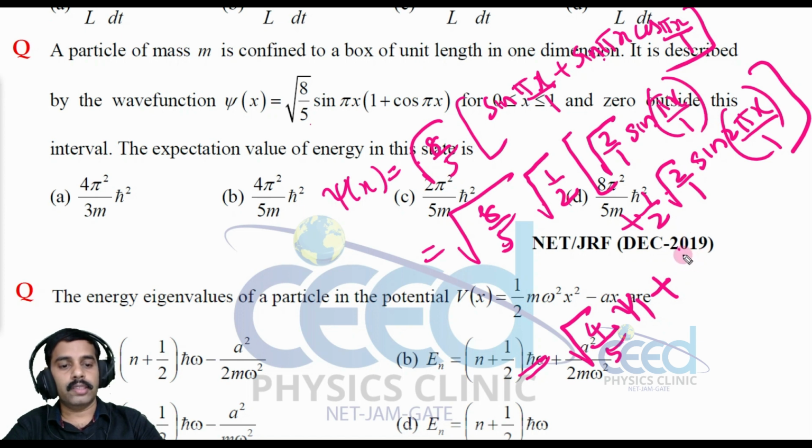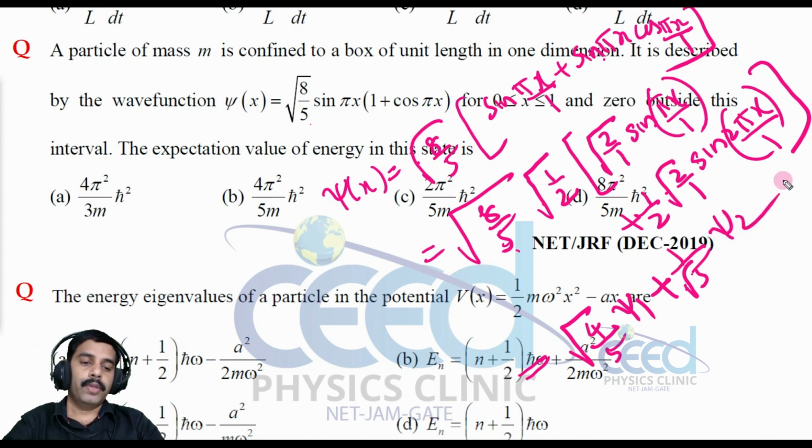This I can write as root 8 by 5 and into 1 by 2. So we can write this as root 4 by 5 into 1 by 2. So this 1 by 2 into 4, that is root 1 by 5. Alright. Root 1 by root 5, this will be psi 2. Okay. Now it is normalized. This 4 by 5 plus 1 by 5 is equal to 1.